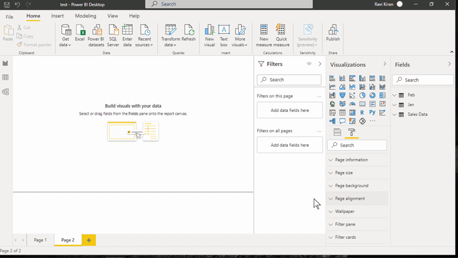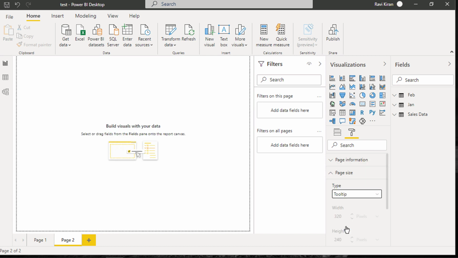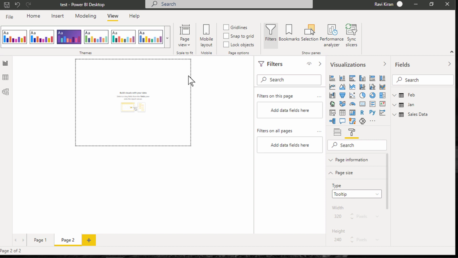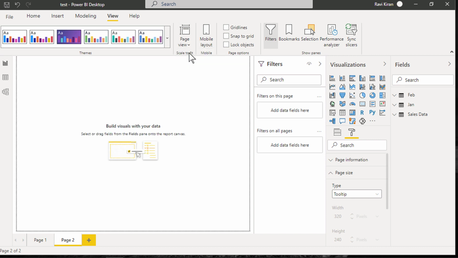First, in the Format pane, go to Page Size and select the page type as a tooltip. This provides a report page canvas size that's ready for your tooltip. If you go to the View section, you can view the actual size of the report tooltip. Next, create a visual that you would like to appear as a tooltip.